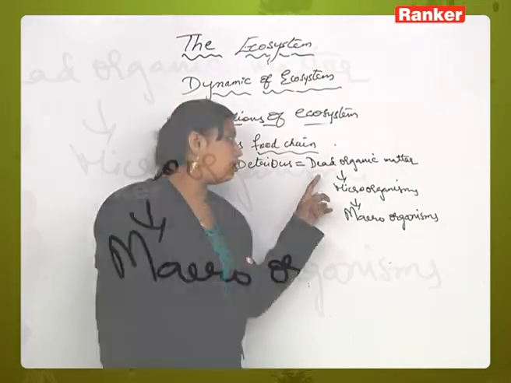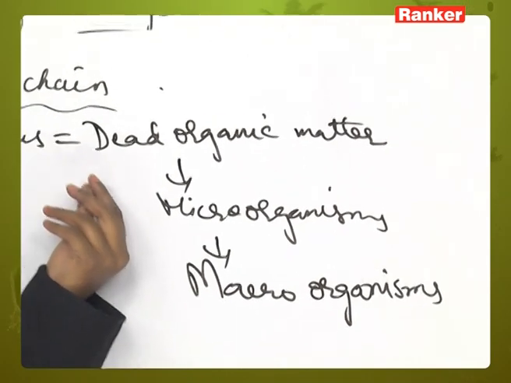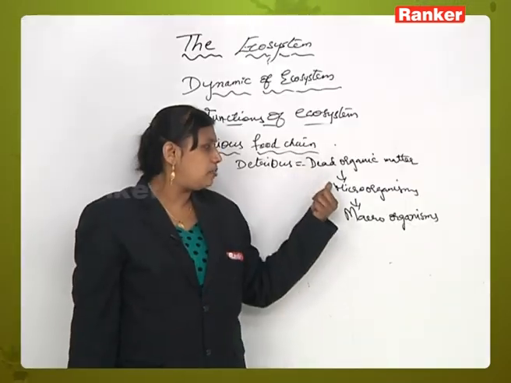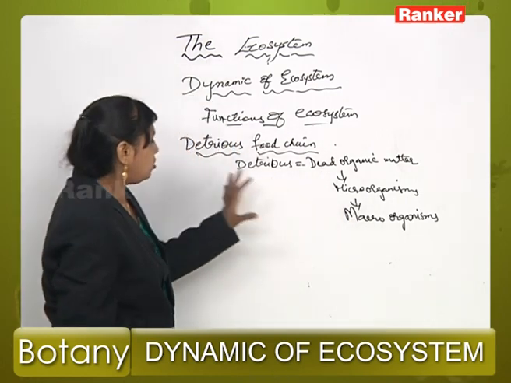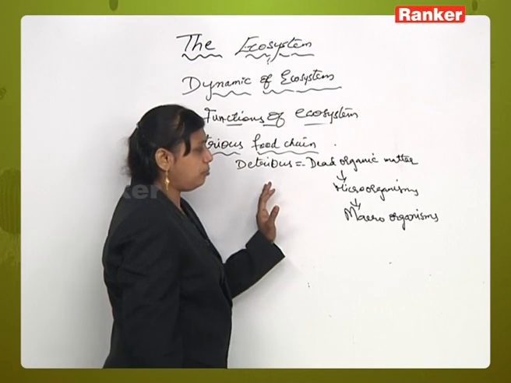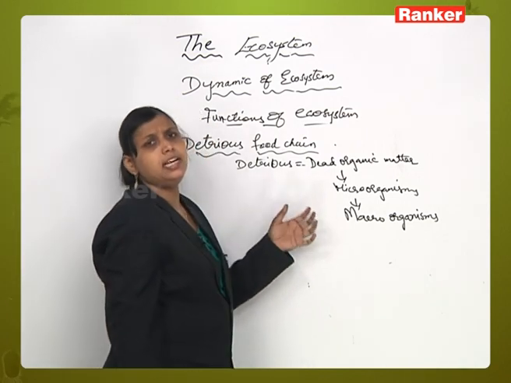So first it starts from dead organic matter, which is converted into microorganisms and then into macroorganisms. This type of food chain forms a link between the dead organic matter and the living matter.